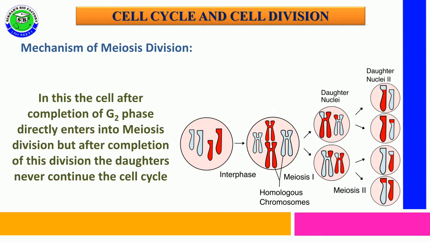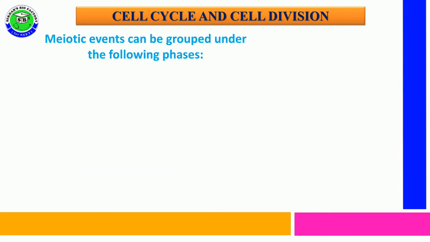After completing G2 phase, that is interphase, it directly enters meiosis. But after completion of meiosis, the daughter cells never continue the cell cycle.